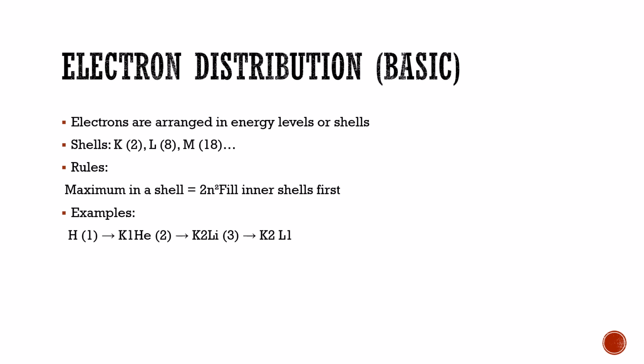And the rules for that: maximum number of electrons in a shell is equal to 2n squared. Fill the inner shell first. Example: here are some examples given.